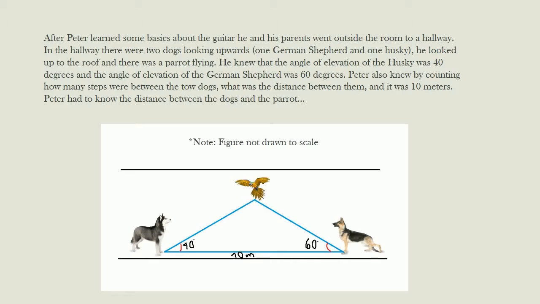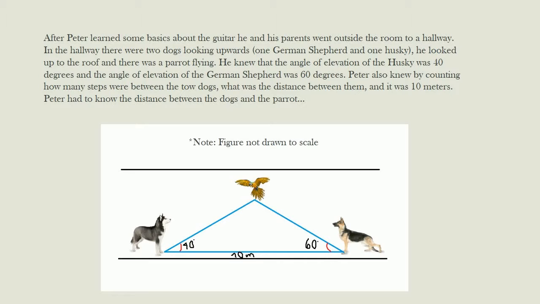After Peter learned some basics about the guitar, he and his parents went outside the room to a hallway. In the hallway there were 2 dogs looking upwards, one German Shepherd and one Husky. He looked up to the roof and there was a parrot flying. He knew that the angle of elevation of the Husky was 40 degrees and the angle of elevation of the German Shepherd was 60 degrees. Peter also knew by counting how many steps were between the 2 dogs what the distance between them was, and it was 10 meters. Peter had to know the distance between the dogs and the parrot.